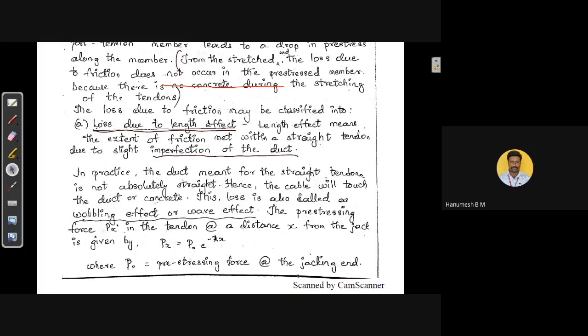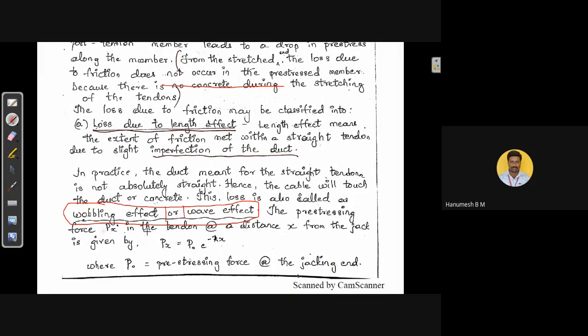Okay. In practice, the duct meant for the straight tendon is not absolutely straight. Hence, the cable will touch the duct or concrete. Hollow space alli surrounding ಏನಿರುತ್ತೆ ಕಾಂಕ್ರೀಟ್ ಇರುತ್ತೆ, ಅದು ಕಾಂಕ್ರೀಟ್ ಸರ್ಫೇಸ್ ನ ಟಚ್ ಆಗುತ್ತೆ. ಟಚ್ ಆಗೋದ್ರಿಂದ ಏನಾಗುತ್ತೆ, there will be friction developed between the steel tendon and the surrounding concrete. That is going to account for the loss due to length effect. This loss may also be called loss due to wobble effect or wave effect. ಇದನ್ನ length effect ನ wobble effect ಕೂಡ ಅಂತ ಕರೀತಾರೆ ಅಥವಾ wave effect ಅಂತ ಕೂಡ ಕರೀತಾರೆ.